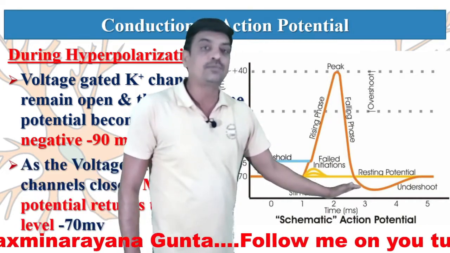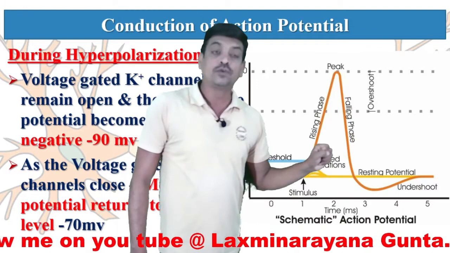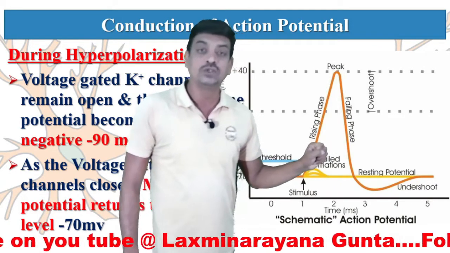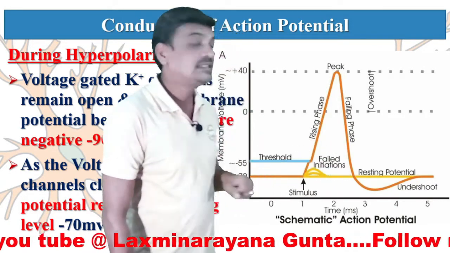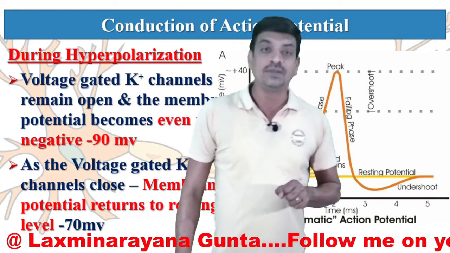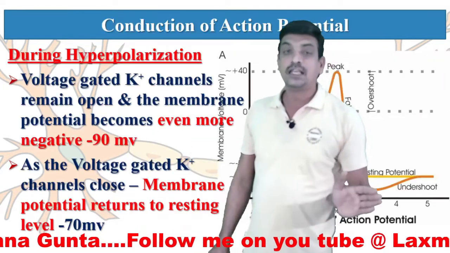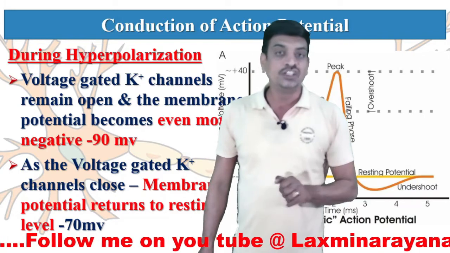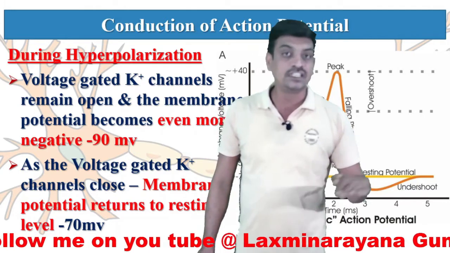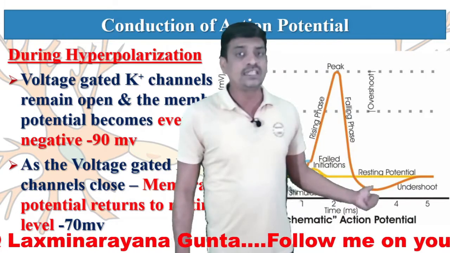After this hyperpolarization, as the voltage gated potassium channels are closed, then again the inside minus 70 millivolts is observed, and thereby again the polarization phase is observed. At this stage, what do we observe?